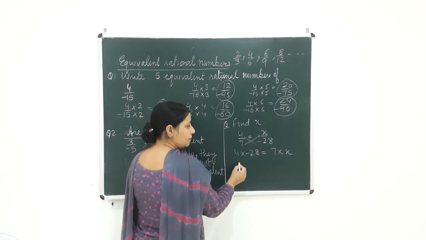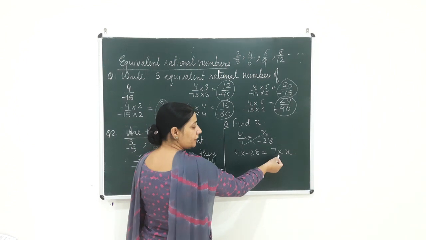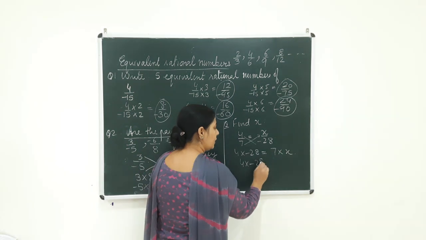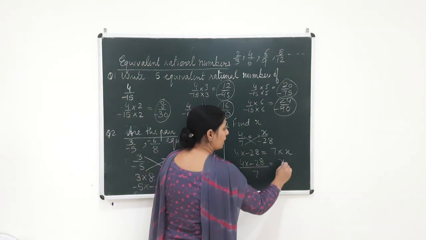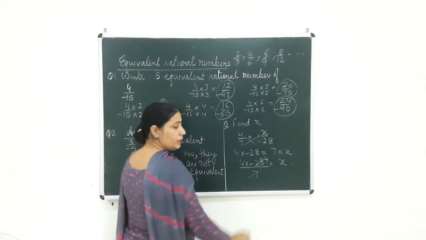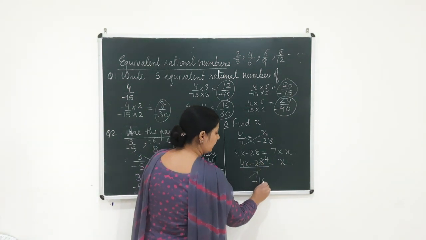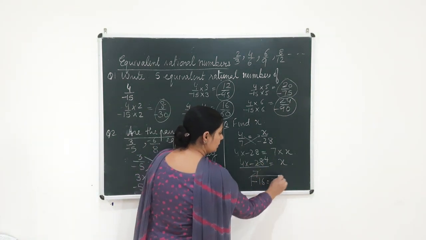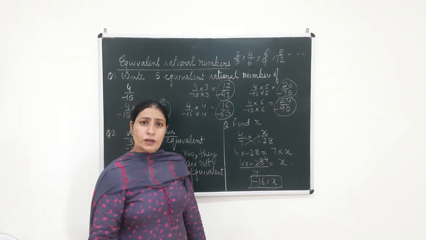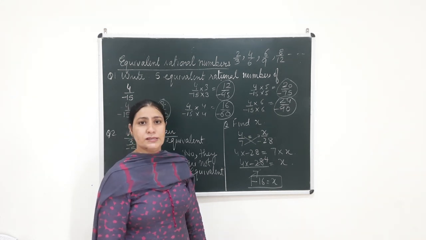Now this 7 will be shifted to this side. You know, when you are shifting it, whatever is multiplied on this side will come to the other side and get divided. So 4 multiplied by minus 28 divided by 7 will give you the answer for x. Now in the table of 7, 7 4s are 28. Now you multiply, 4 4s are 16. There is a minus sign out here. So therefore x is equal to minus 16. So beta, in this way you can go through the first exercise 1.1 and you will be able to solve every sum of exercise 1.1.